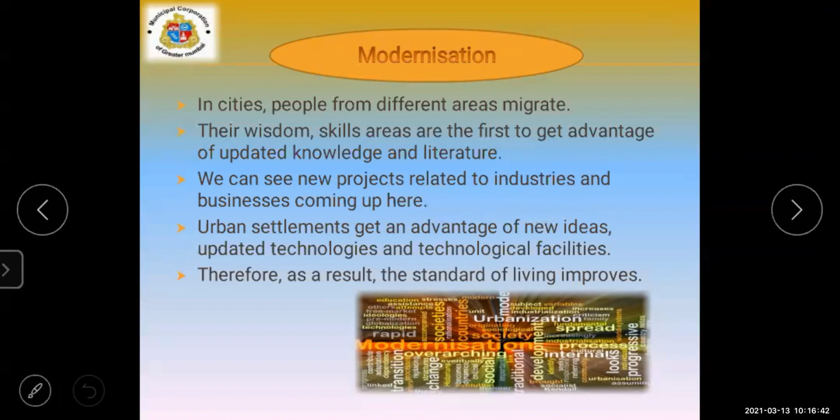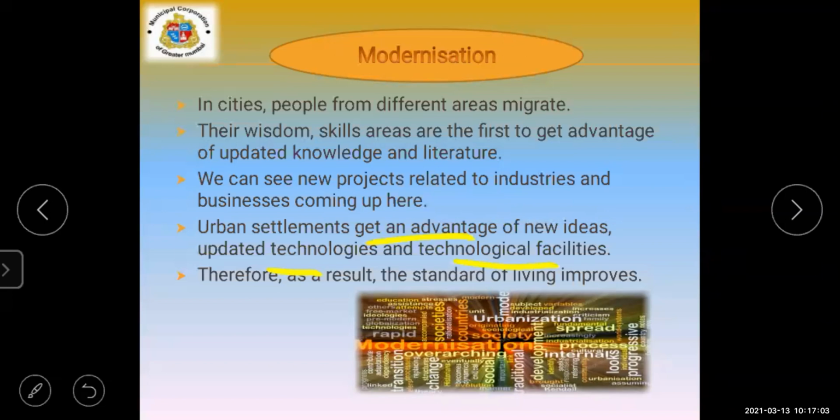We can see new projects related to industries and businesses coming up here. Urban settlements get the advantage of new ideas, updated technology, and technological facilities. Then slowly the standard of the people keeps improving.